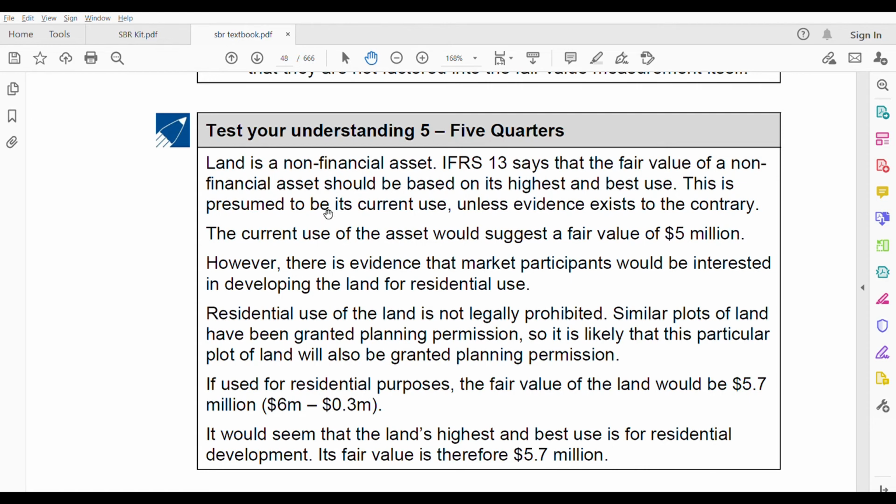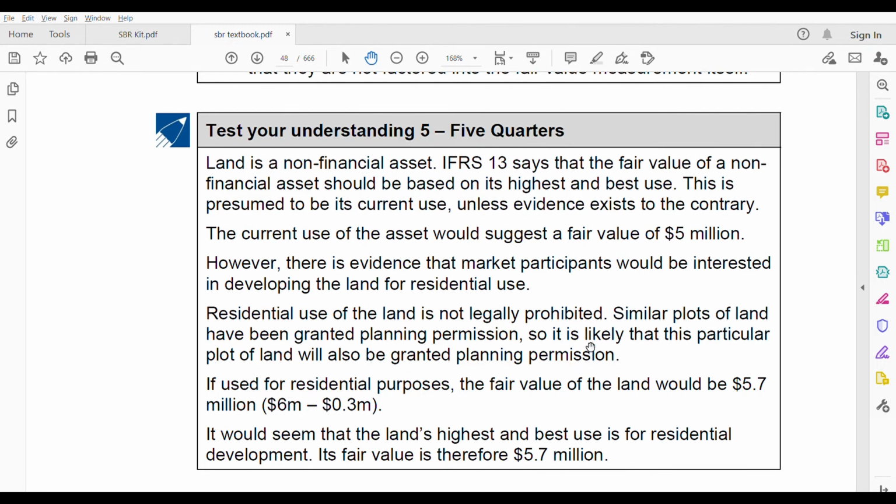What is the current use of the asset? According to the current use, the fair value will be 5 million because of industrial use. But there is evidence that market participants would be interested in developing the land for residential use. What is it? Residential use of the land is not legally prohibited. They cannot say you cannot use the land for residential purposes. They did not prohibit it like that, because a similar plot of land has been given permission.